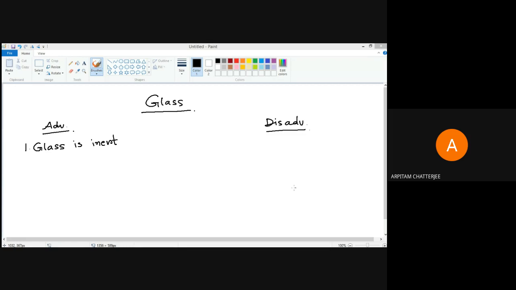That is why glass is used, or for things like honey, or other food grades like jam, jelly, or achar, pickles. In those cases also you will see glass is used majorly.